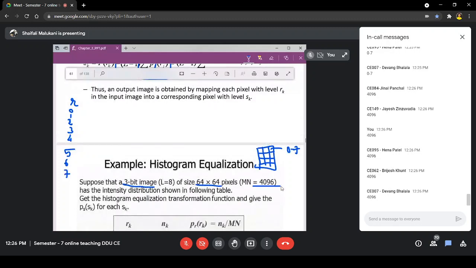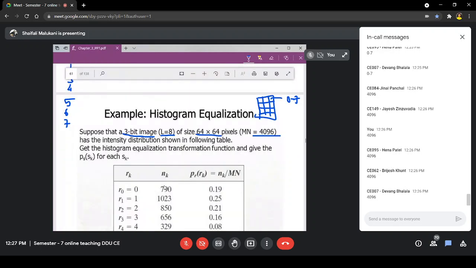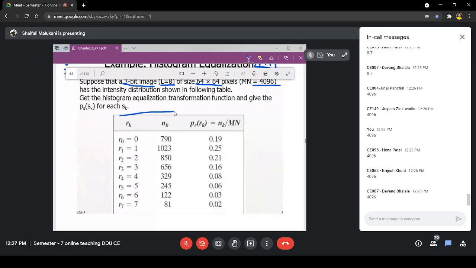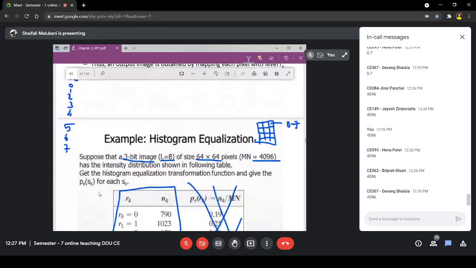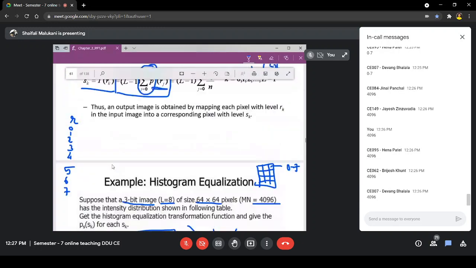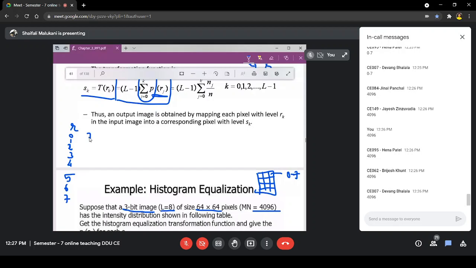So this is the information from the first line, which you already know. Now what is given to you? PR is given, they have just given you these two values. Assume this is not given to you, don't look at this, just these two are given. As expected, values are from 0 to 7. How many times does 0 occur? 0 occurs 790 times.